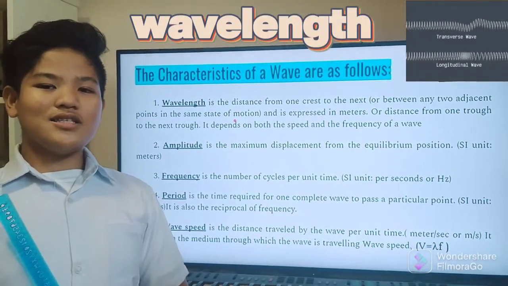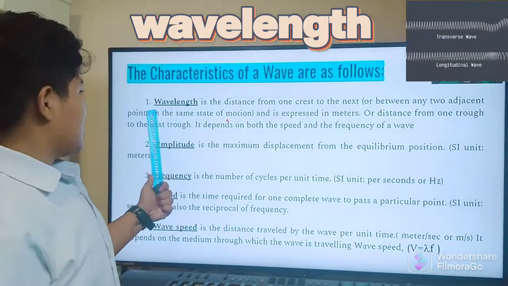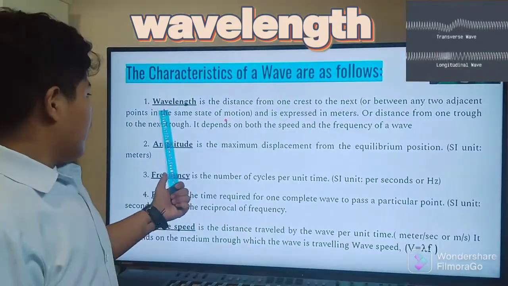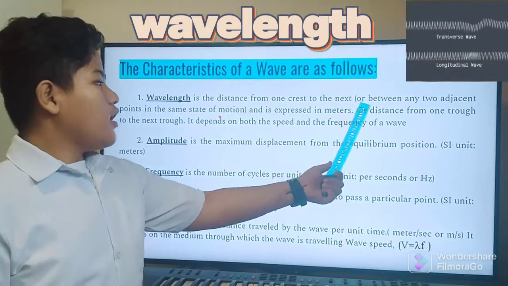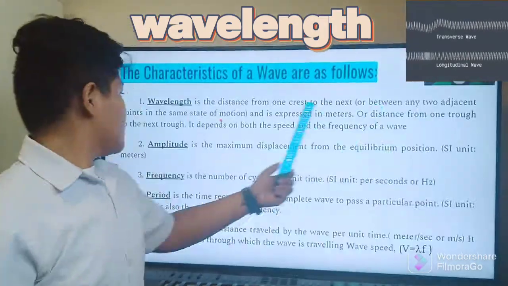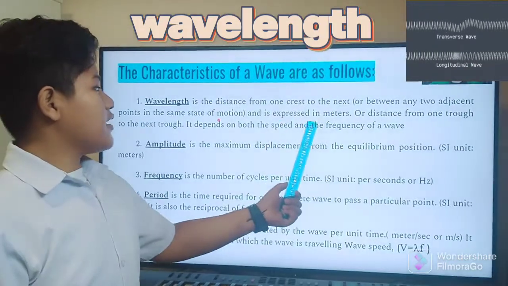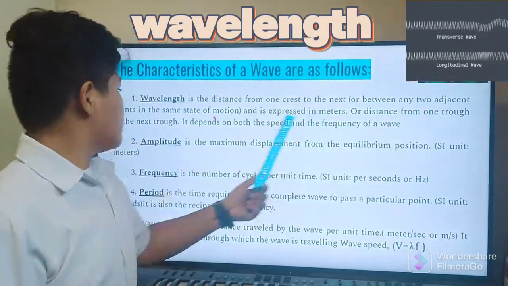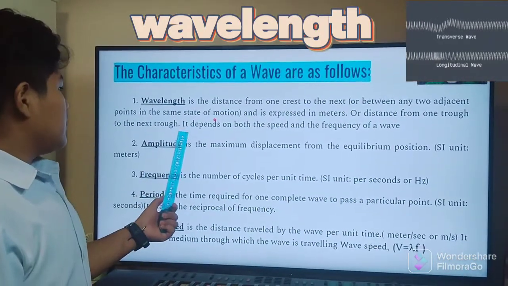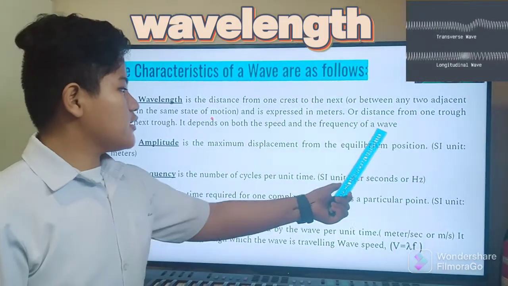What are the characteristics of a wave? The characteristics of a wave are as follows. Number 1, wavelength. Wavelength is the distance from one crest to the next, or between any two adjacent points of the same state of motion, and is expressed in meters, or distance from one trough to the next trough. It depends on both the speed and the frequency of a wave.